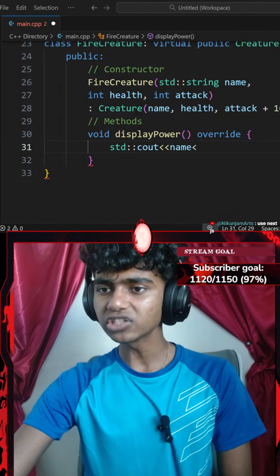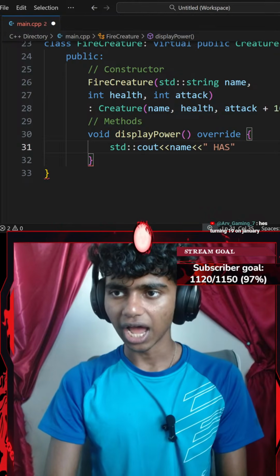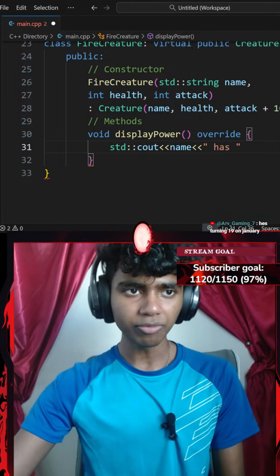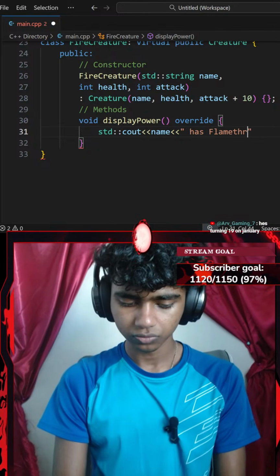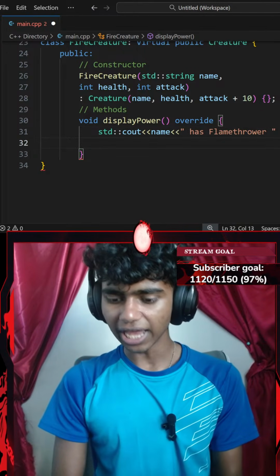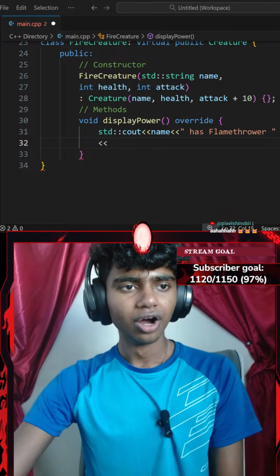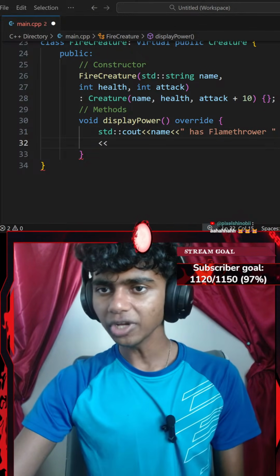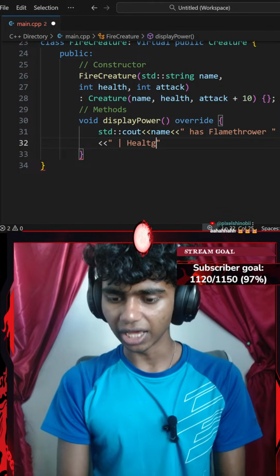Okay, so name has flamethrower, so I'll go with an insertion operator that says name has flamethrower. Then I'm going to go in a new line, add another insertion operator that says health. Let's add a comment here that says this is going to be my health.